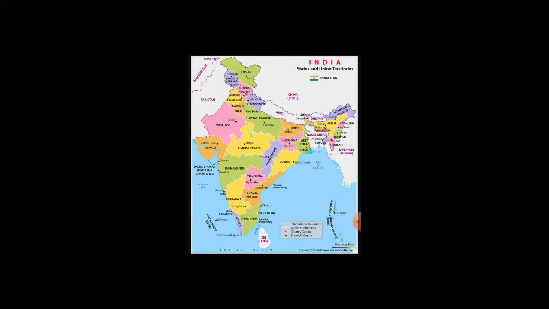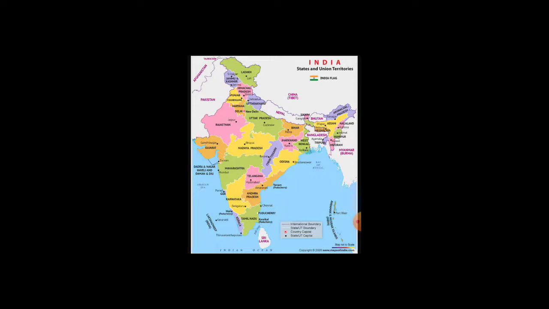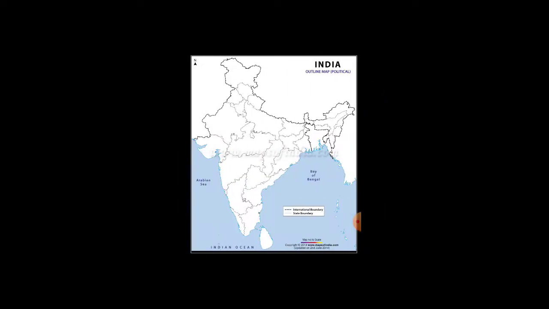Now students, this type of map, a plain political map, you have to paste it in your notebook, and you have to mention all these six states which I have explained to you with colors like this, or you can change the colors, you can fill it with your favorite colors also. Therefore students, now I will explain it to you in the plain map.